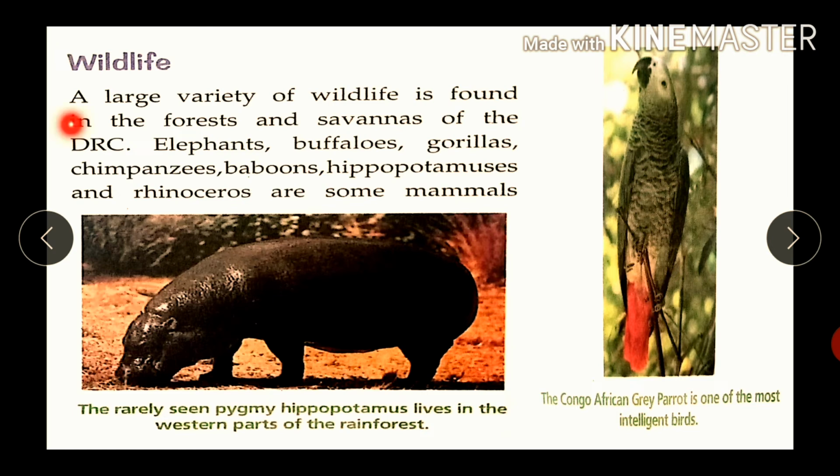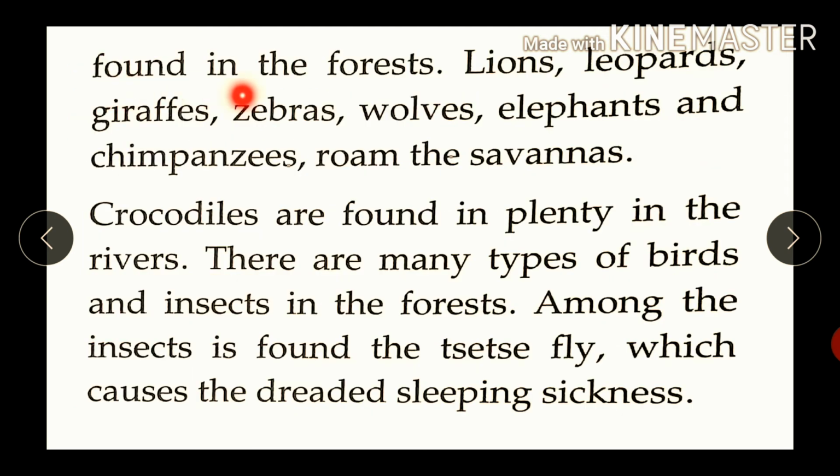Wildlife. A large variety of wildlife is found in the forests and savannas of the DRC. Elephants, buffaloes, gorillas, chimpanzees, baboons, hippopotamus, and rhinoceros are some mammals found in the forest.